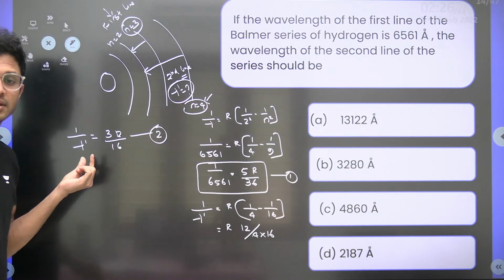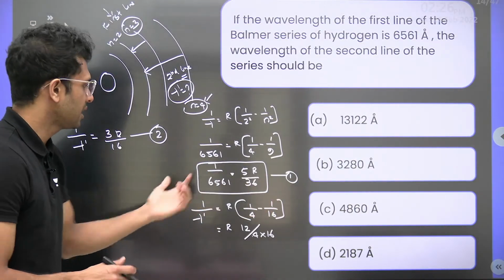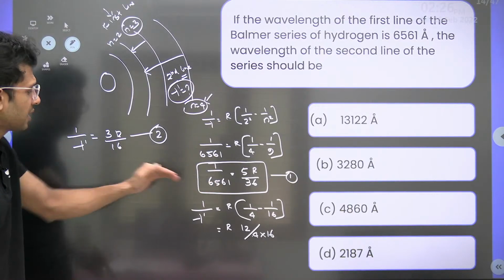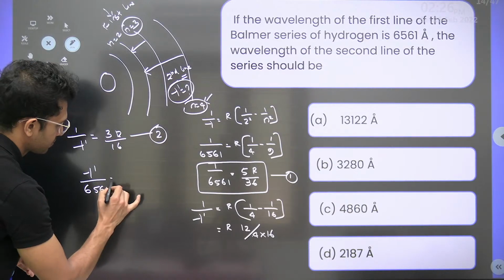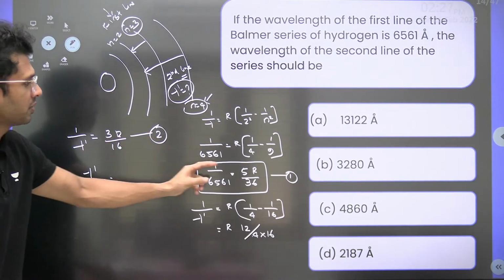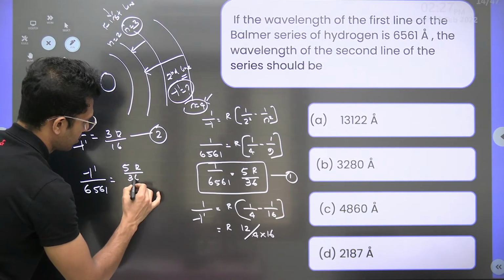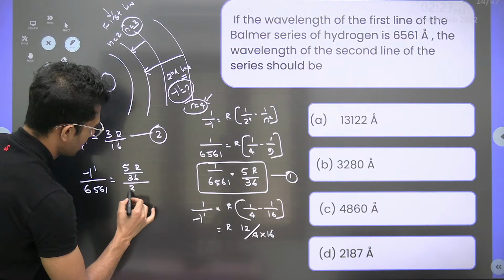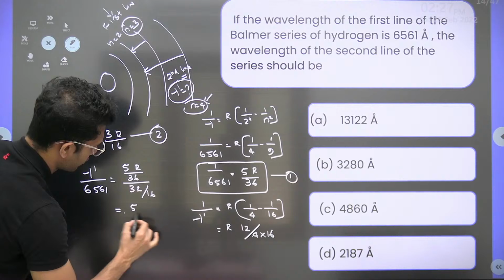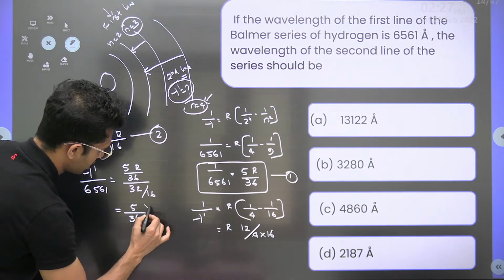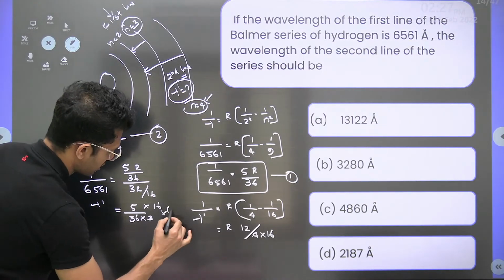We want to find lambda dash. What can we do? Equation 1 divided by equation 2 on the left hand side. 1 by 6561 by 1 by lambda dash. So lambda dash goes up, divided by 6561. Okay, equation 1 by 2 is what we are doing. On the right hand side, 5R divided by 36, the whole divided by 3R divided by 16. R and R will cancel. 5 by 36 into 3 into 16 is equal to lambda dash. This 6561, you can write it here.